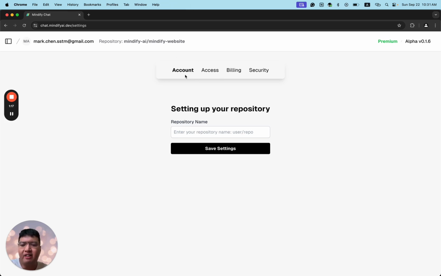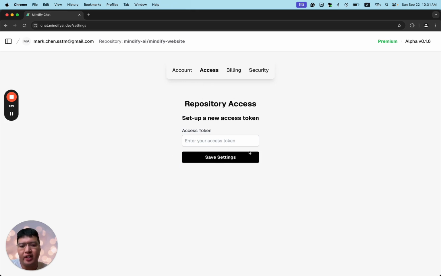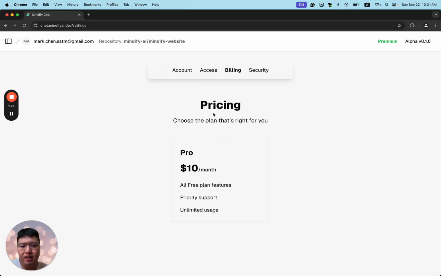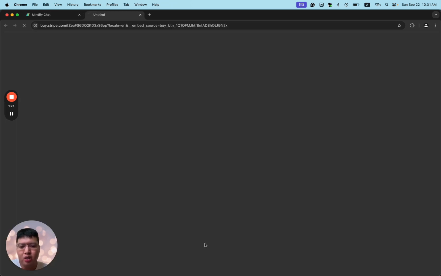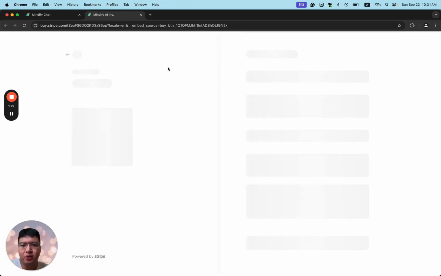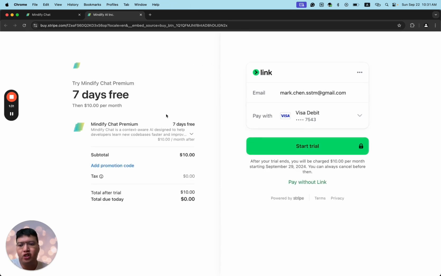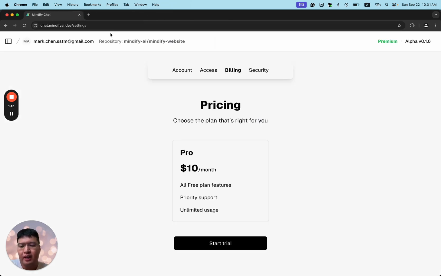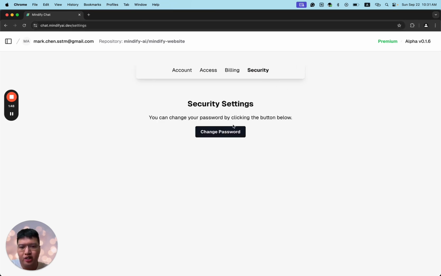The account tab is for repository, assets is for the asset token, and billing is for the pricing plan you can set up here. We use Stripe to help you pay for this product. If you're interested, you can sign up for a 3 day free trial, and we will charge after the 3 days of trial are complete. If you have any questions related to billing, you can email us at support@mindifyai.dev. And also security, you can change your password over here. That's pretty much the update.